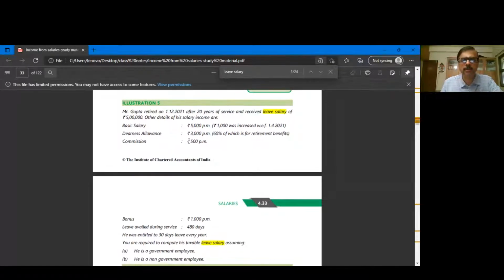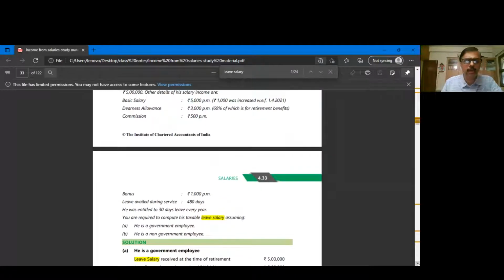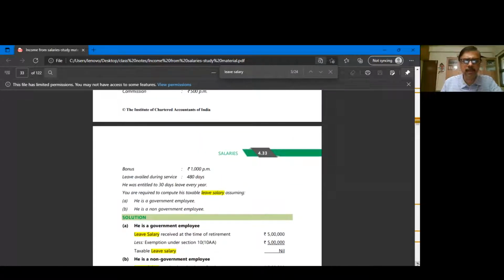Commission is a fixed commission per month. You should ignore it if it's a fixed commission per month. If it's a percentage of turnover, you should consider that. And he's got a bonus of 1,000 per month. Leave availed during service is 480 days. He was entitled to 30 days leave in a year. And you are required to compute his taxable income under the head leave salary, assuming he is a government employee.